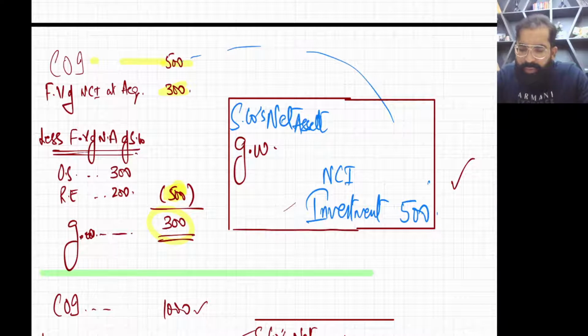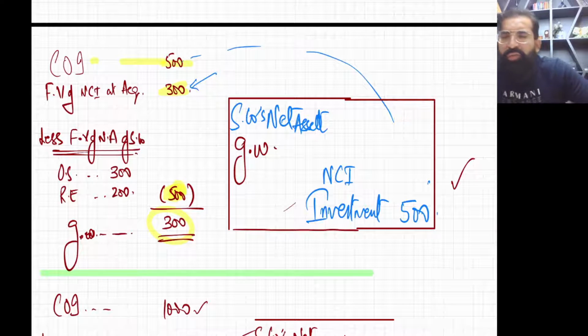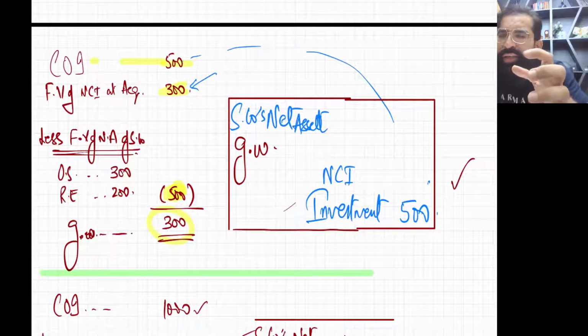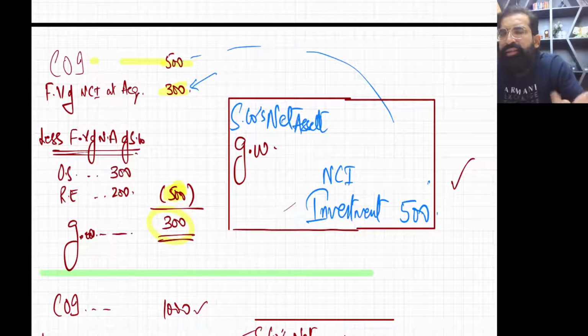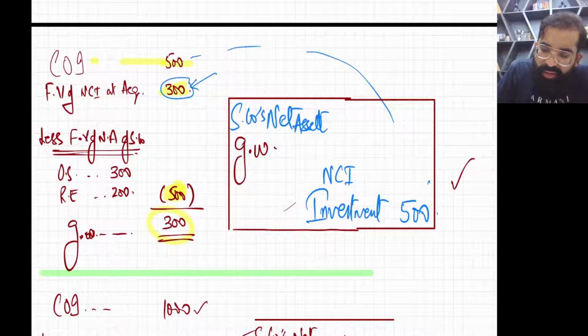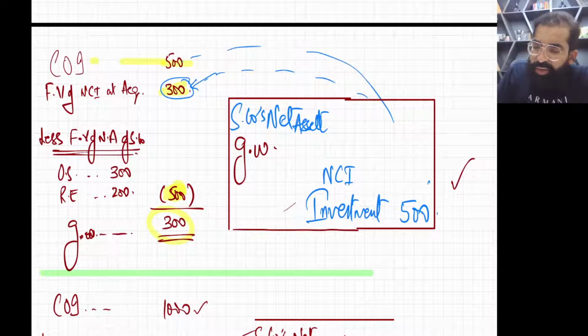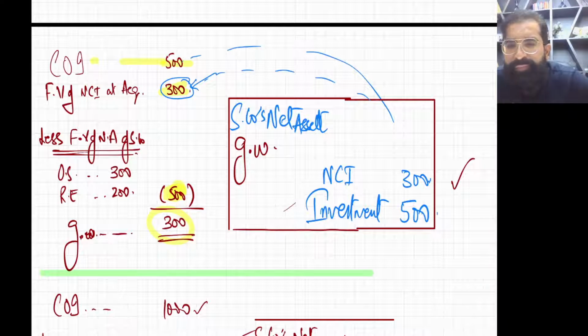Number two, in the full goodwill method, when you acquire a new company, you give birth to NCI. And in the full goodwill method, NCI is recorded at fair value. So this 300 is the fair value of NCI. So NCI is increasing by 300, so we'll credit NCI.